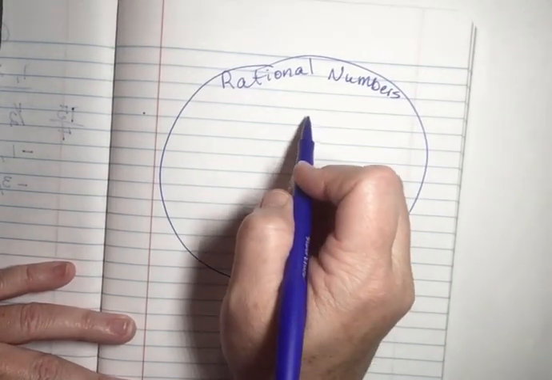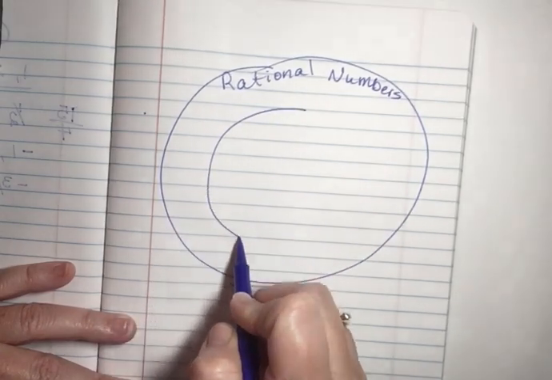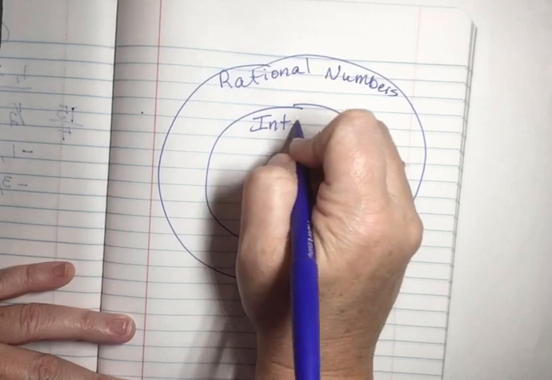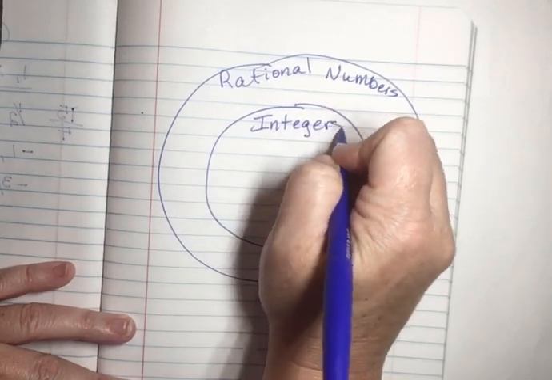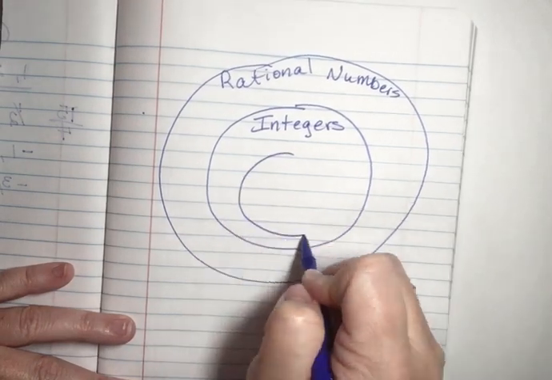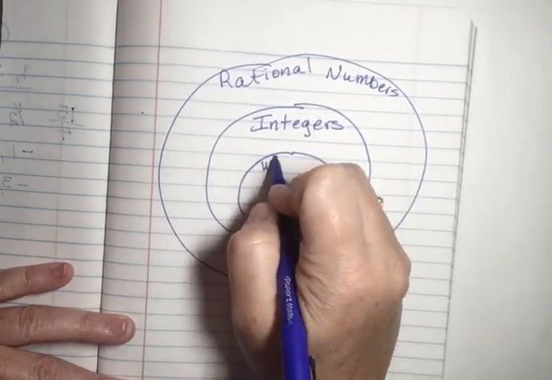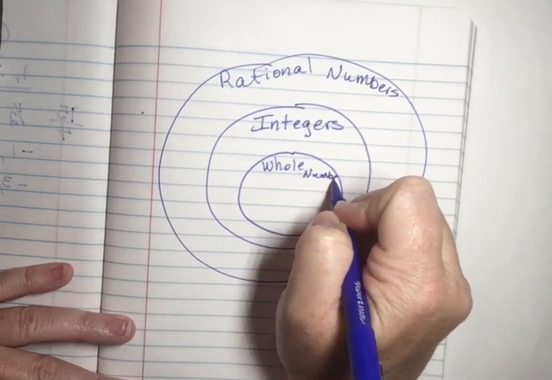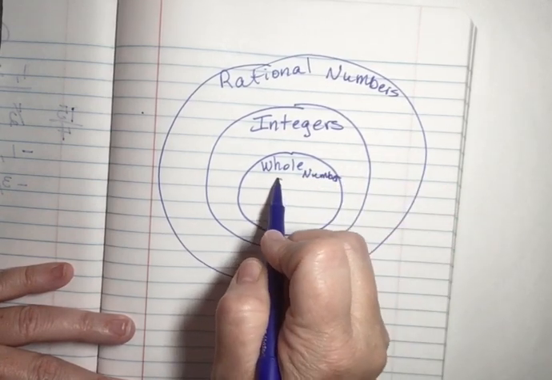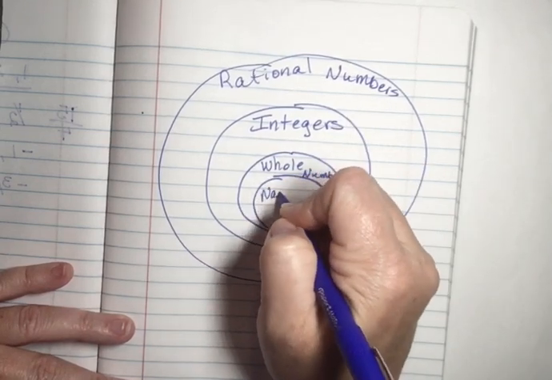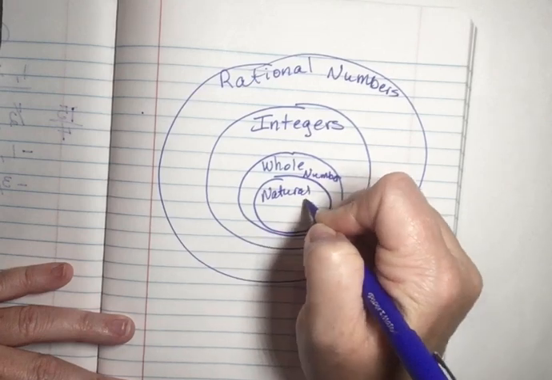Then inside your rational numbers, a smaller circle, because it doesn't contain as many numbers, right? And those are our integers. And then inside our integers is our whole numbers. And then every whole number is also a natural number.